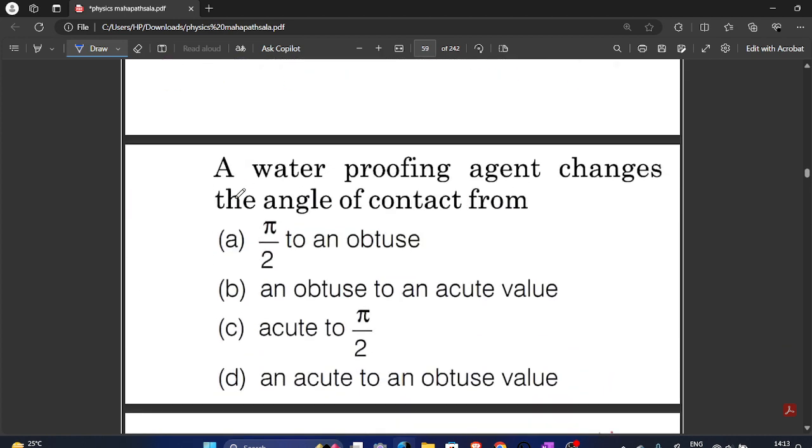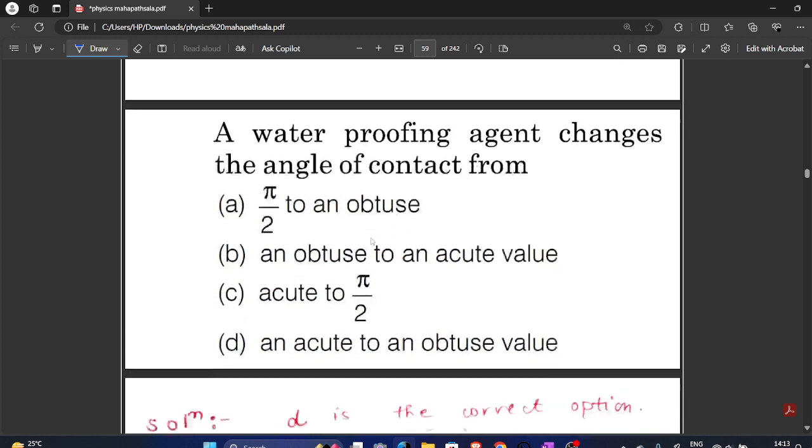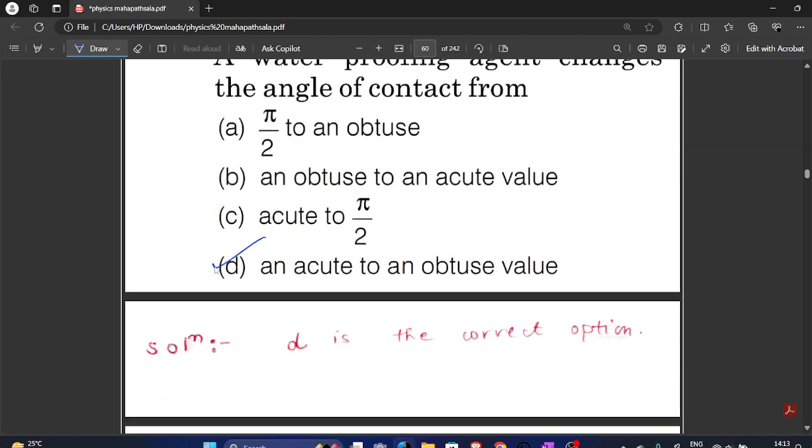Our next question: the waterproofing agent changes the angle of contact from pi by 2 to an obtuse angle, to an acute angle, from acute to pi by 2, or from pi by 2 to an obtuse angle. Our answer will be from an acute to an obtuse angle.